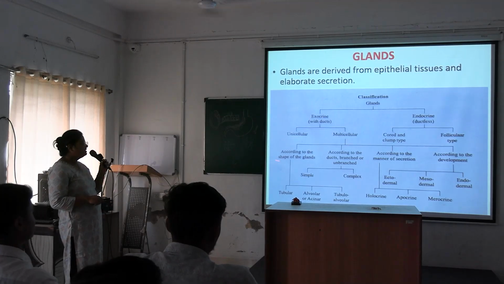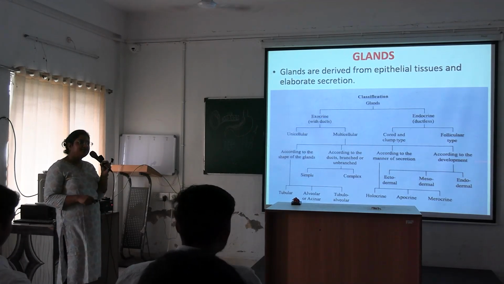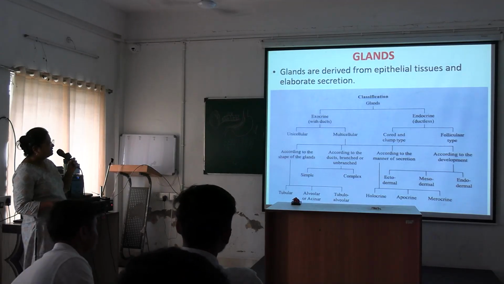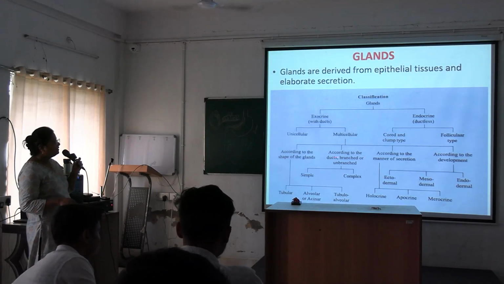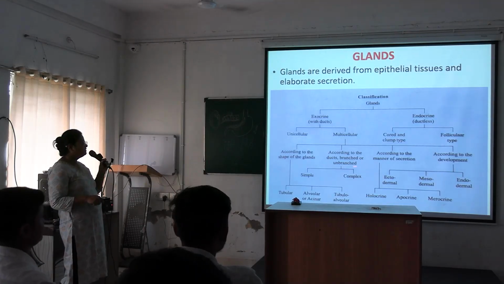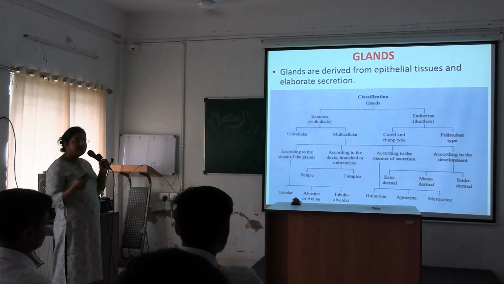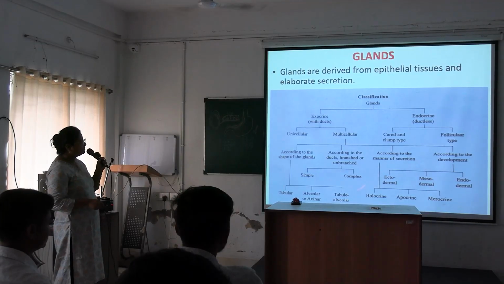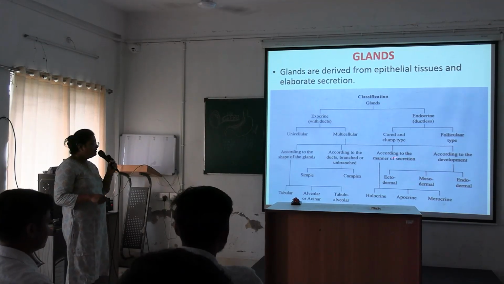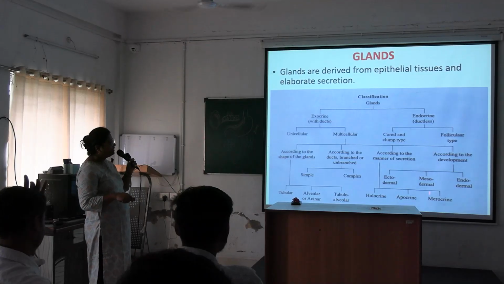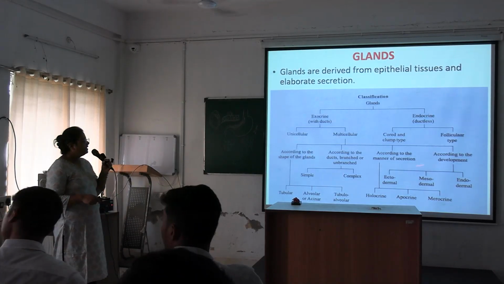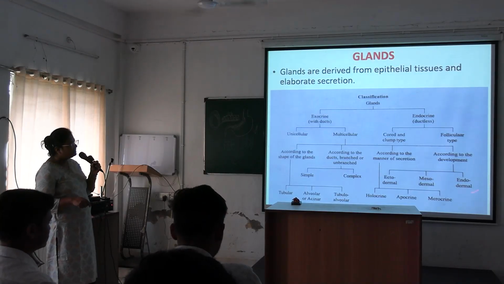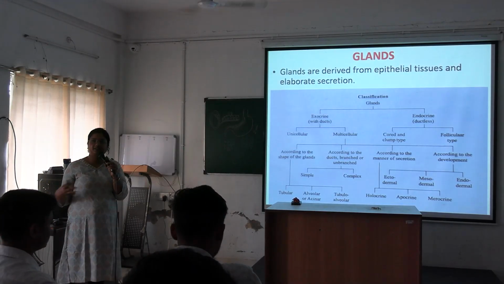Multicellular glands are divided according to the shape of the gland: tubular, alveolar or acinar, and tubulo-alveolar. According to the duct, branched or unbranched: simple gland, duct not branching; complex or compound gland, duct branching. According to manner of secretion, these three types: holocrine, apocrine, merocrine. And according to development, these three types: ectodermal, mesodermal, endodermal. From the three germ layers, they can develop.